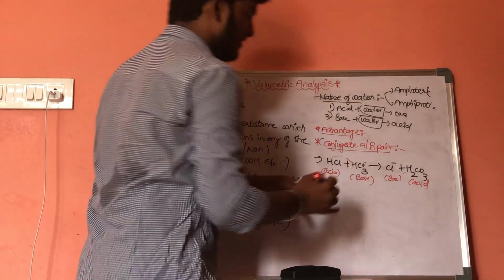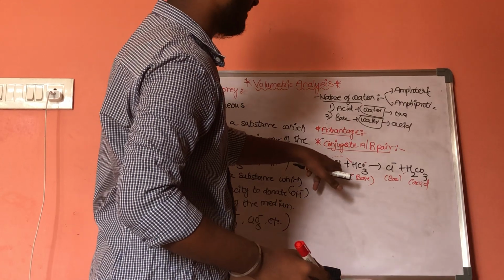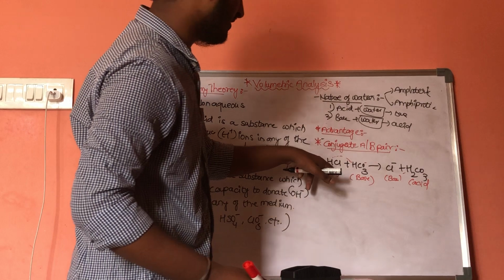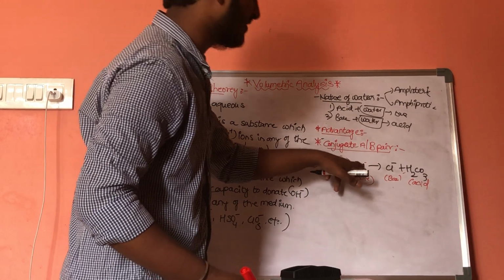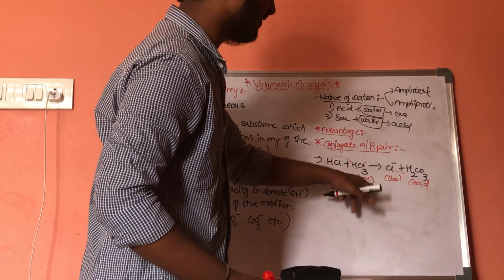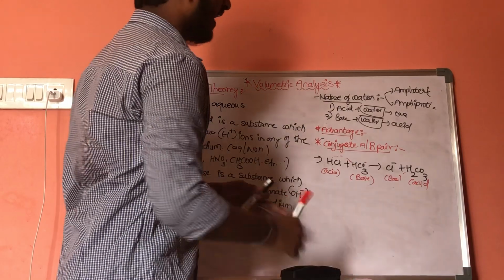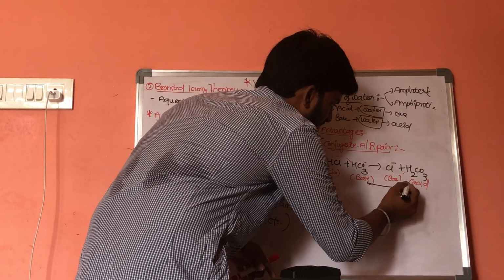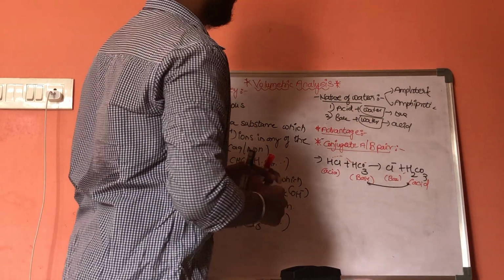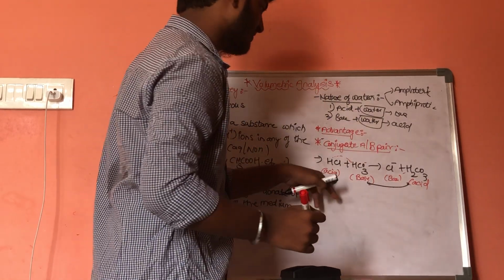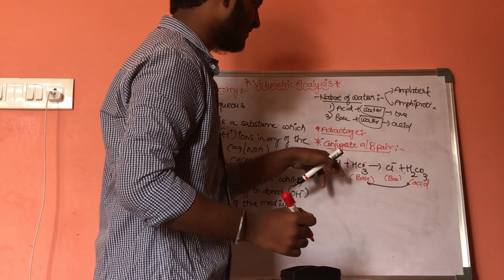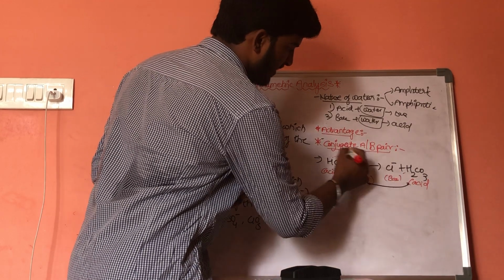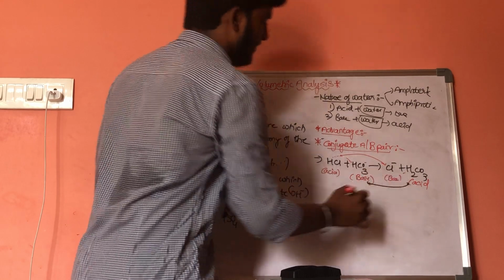In this HCl, the H plus will be shifted to HCO3 minus, which is base. As a result, this acid will get converted into a base, and this base will get converted into acid, and this is a conjugate acid base pair. Now in HCl, H gets shifted, as a result only Cl minus remains. Both of these are conjugate acid base pairs.